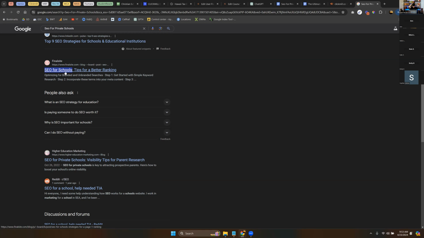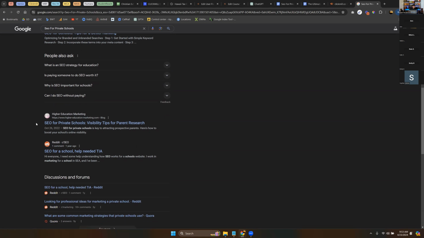Now, Google does like that, but they have a lot more factors with weights all over the place. So either way, you'll see that's front loaded, tips for better ranking. Okay, well, what's the #2 do? Oh, SEO for private schools. So notice that's also front loaded. So we should probably realize that Google is wanting that right there at the beginning. They're really going to prioritize that, it looks like, for this search.